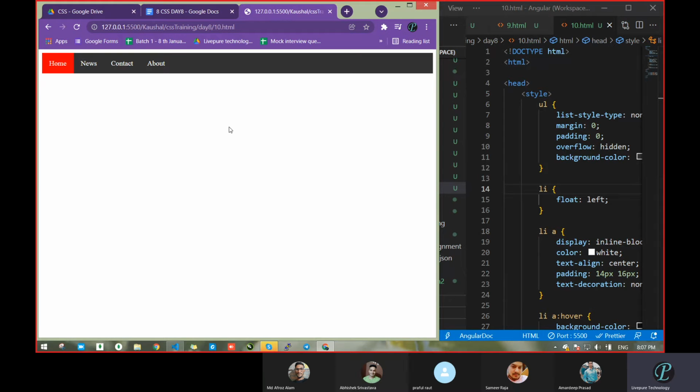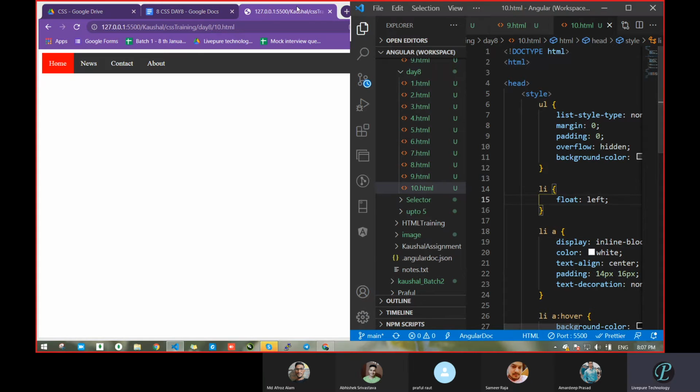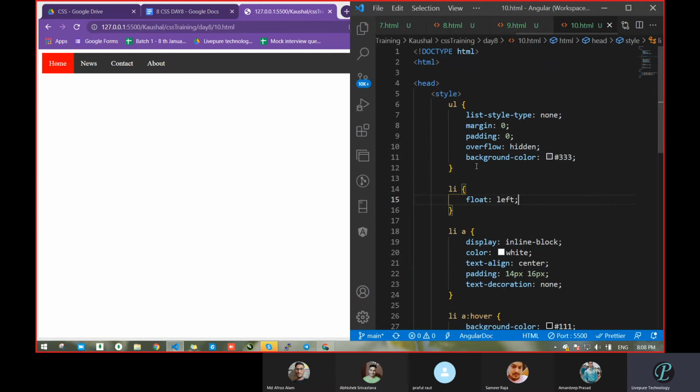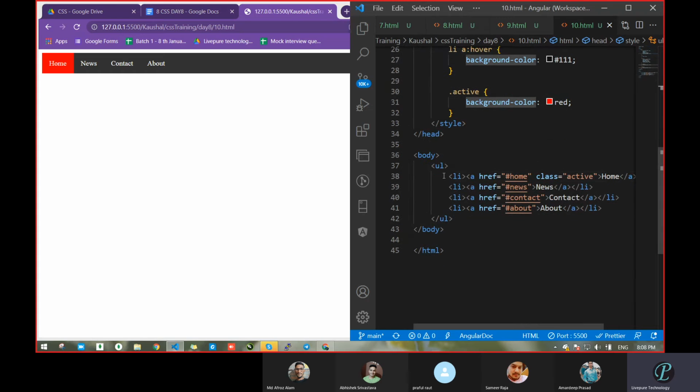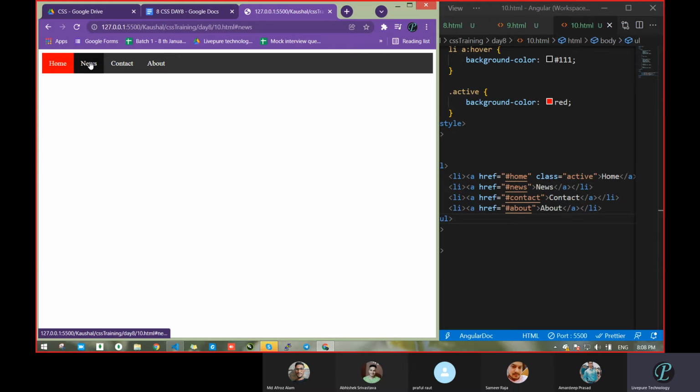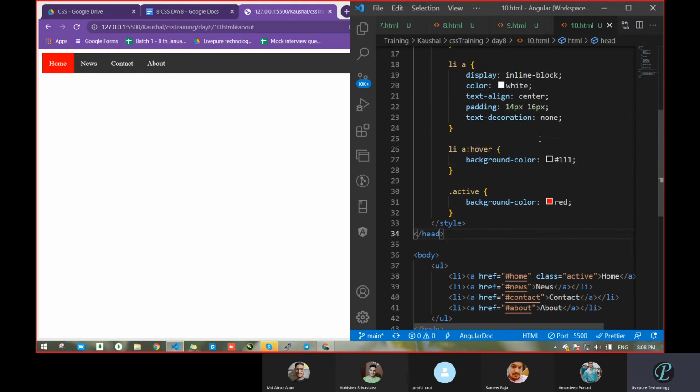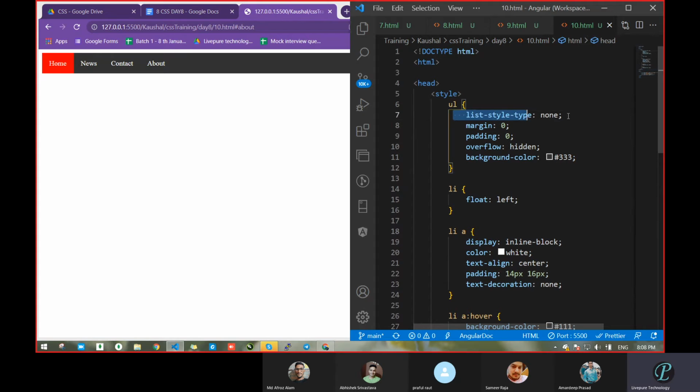Same thing you have to create. Correct. We already saw how we can take a list. Here we are taking a list, and we have passed some URLs. See this, news is coming, contact is coming, then about is coming this way. Then we pass list style, already seen yesterday. Margin and padding we removed completely. Overflow hidden.